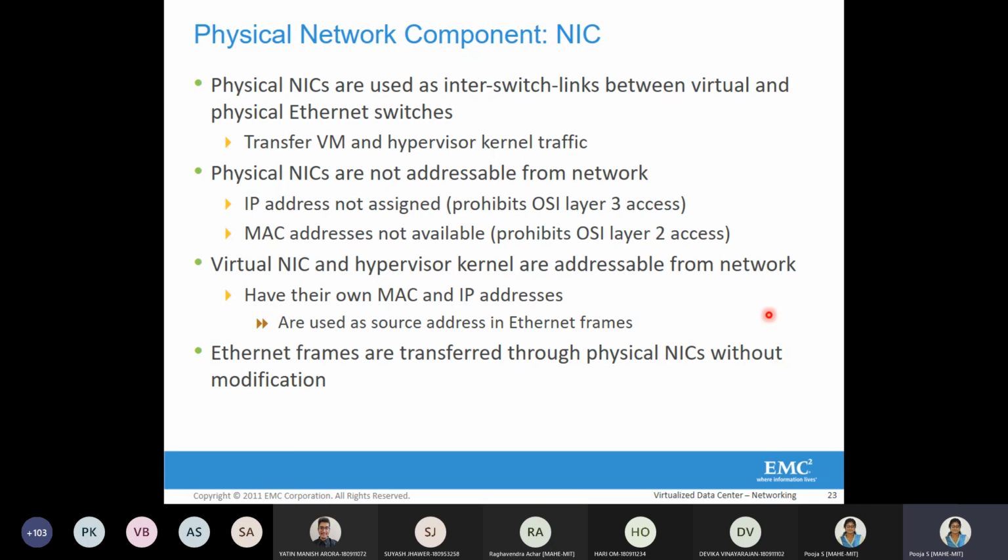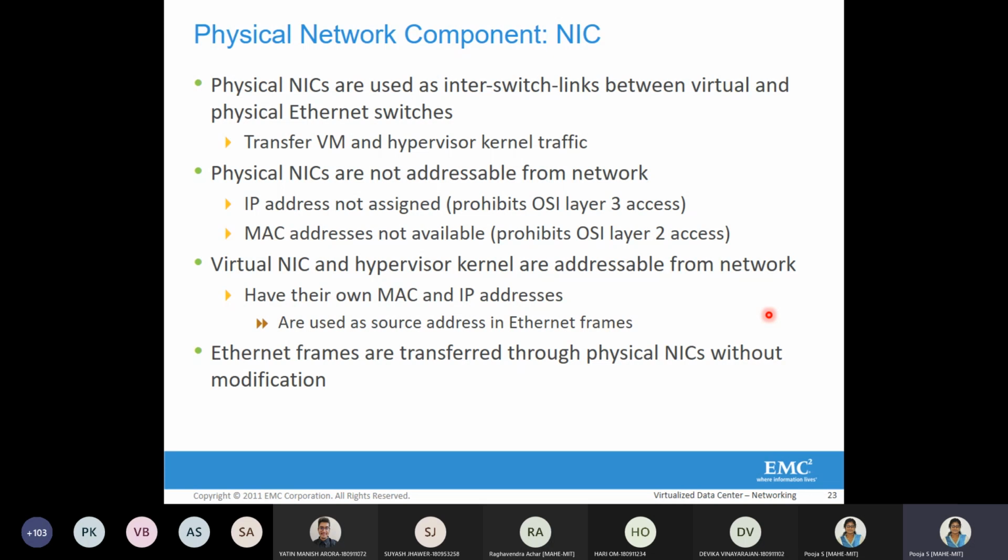So whatever traffic is there from a virtual machine or hypervisor, everything is redirected to the physical NIC. As I told you, it is referred to as an interswitch link because it does not have a unique MAC address or IP address. But the virtual NICs have a unique MAC address and IP address.